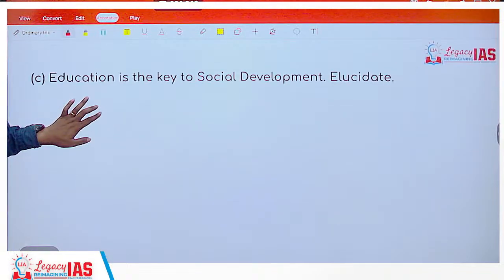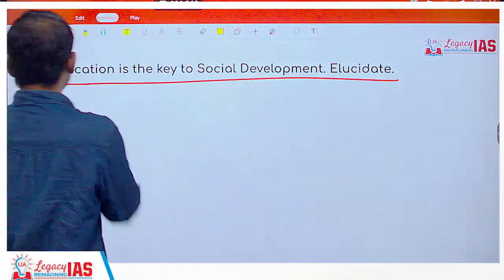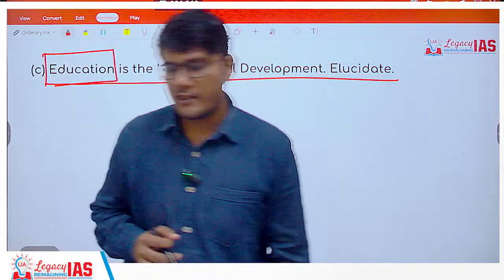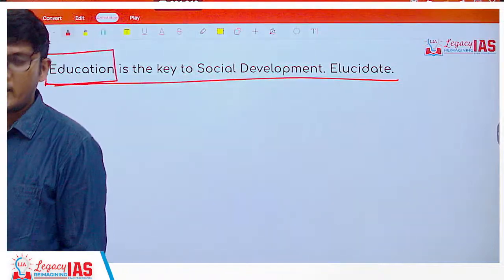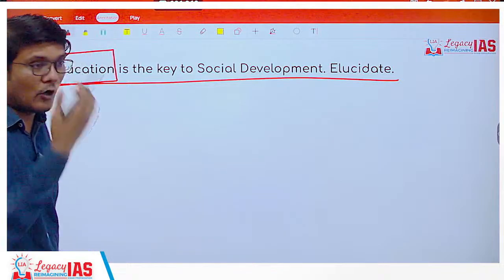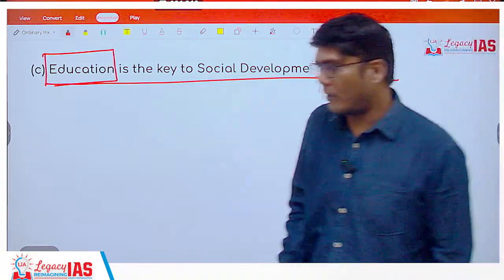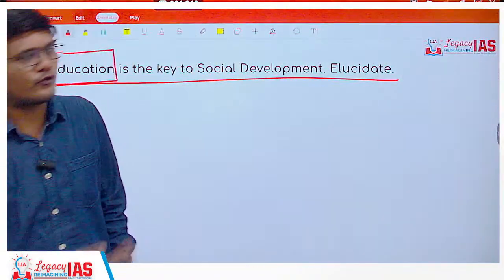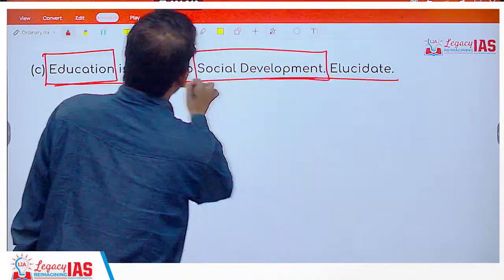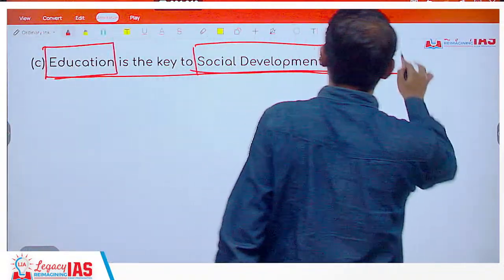Now, education is the key to social development. Elucidate. Absolutely correct. See, there are agents of social change. Technology is an agent of social change. Education is an agent of social change. So social change, and social development will also happen. Now change necessarily need not be for the development, but it can be for development also. So any factor which is an agent of social change can also be the agent for or a key for social development. So you have to mention about how education can lead to social development. You need to elucidate upon that.